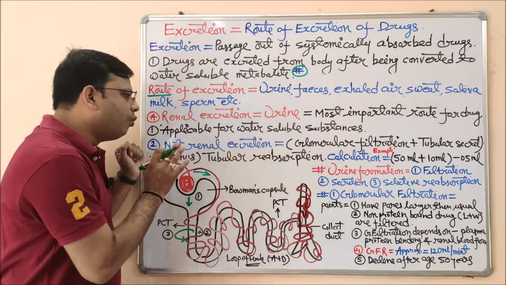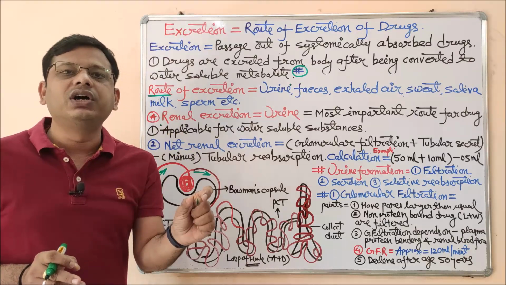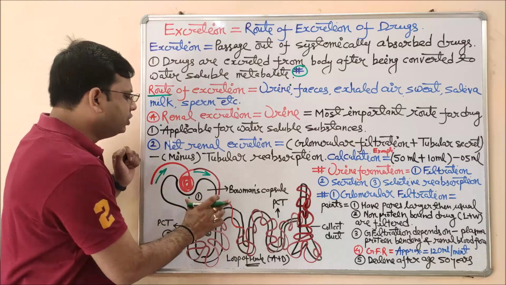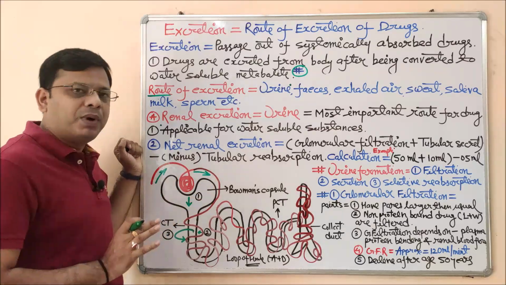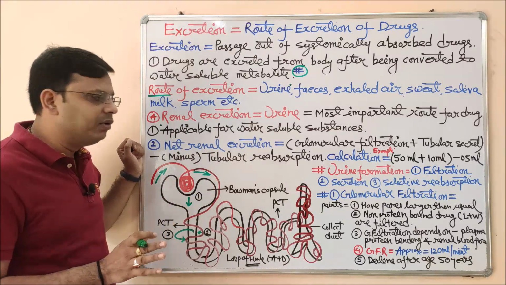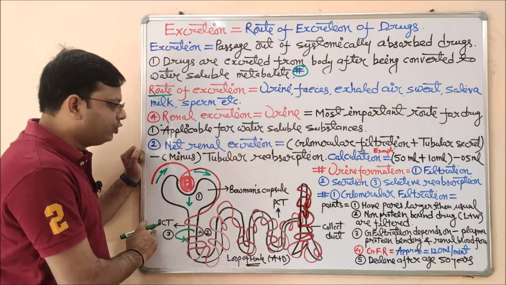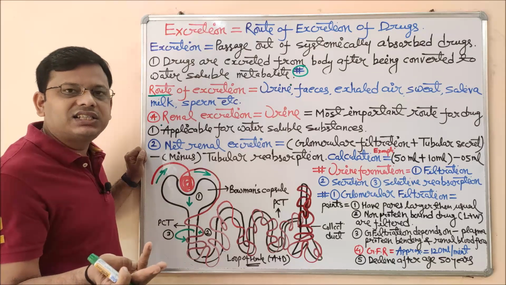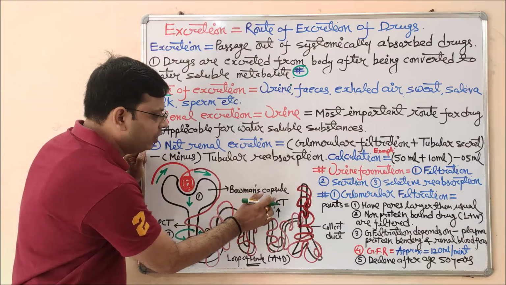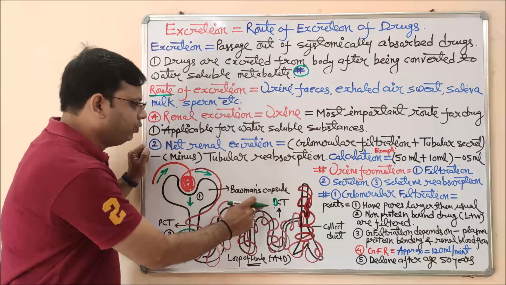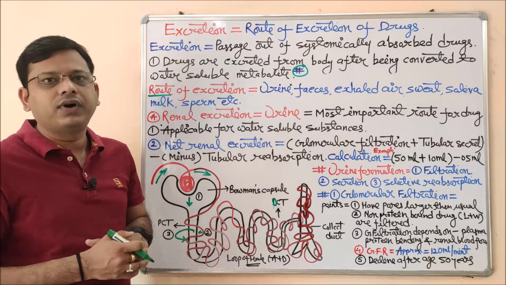Now let me explain the basic process of urine formation. Then only we can understand how the drug will get excreted with the help of urine. This is the functional and structural unit of the kidney, that is called the nephron. The nephron has basic parts. I am not going into that much detail because it is not the anatomy part, but a few important parts are the Bowman's capsule, proximal convoluted tubule, loop of Henle, which may be either the ascending or descending loop of Henle, and the distal convoluted tubule, DCT, and at the last the collecting duct. These are the basic parts of a nephron.